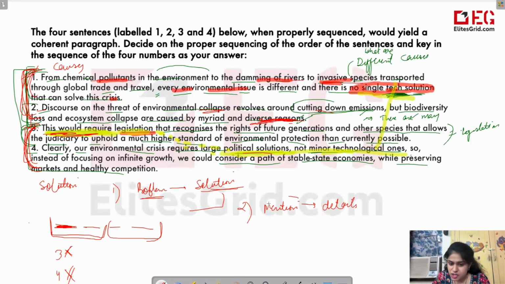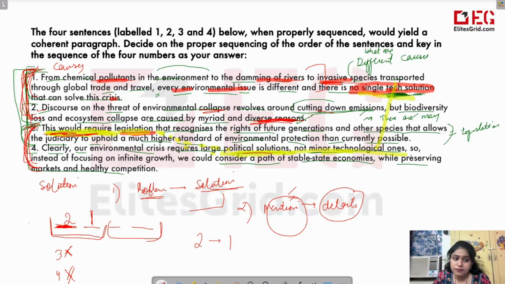So first we mention that a thing exists, then we talk about details. So first we will tell that there are many reasons, and then we will tell what those reasons are, right? What are those different reasons? First we tell that there are many reasons. That means the second sentence will come before the first, because we are talking about the existence of many reasons. The first sentence is telling us what those reasons are. So the second will come here, and then the first will come, right?